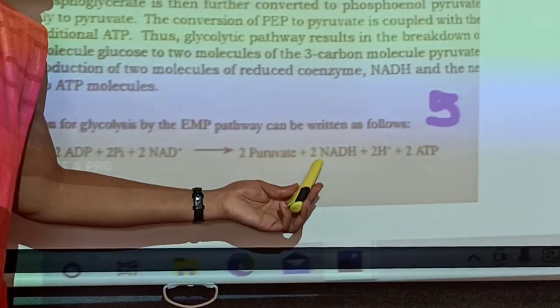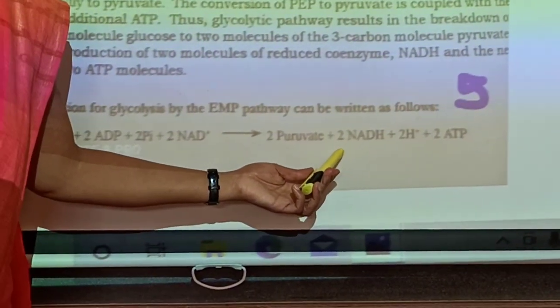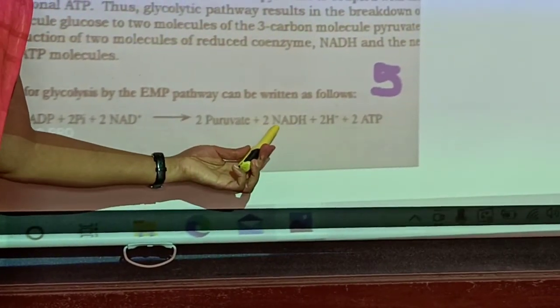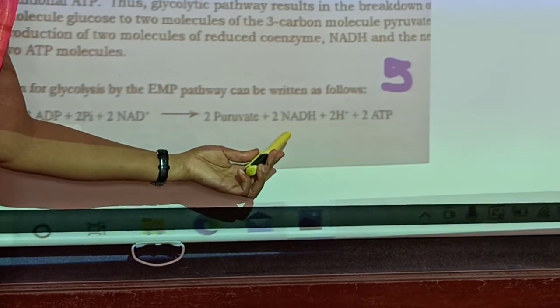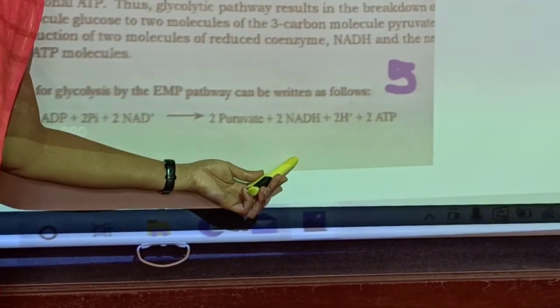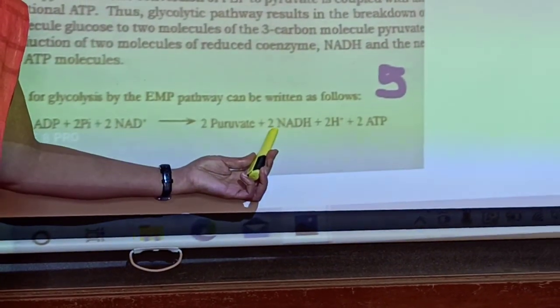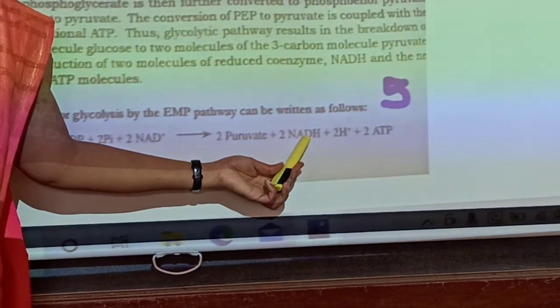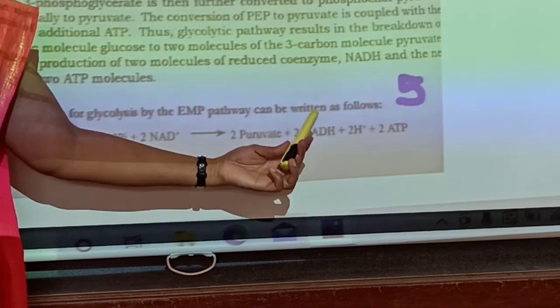Students, remember that a greater amount of ATP will be generated when these two NADH molecules reach the electron transport chain. We are going to discuss that in further classes. Please note down that these two NADH molecules reach the electron transport chain to generate more ATP.